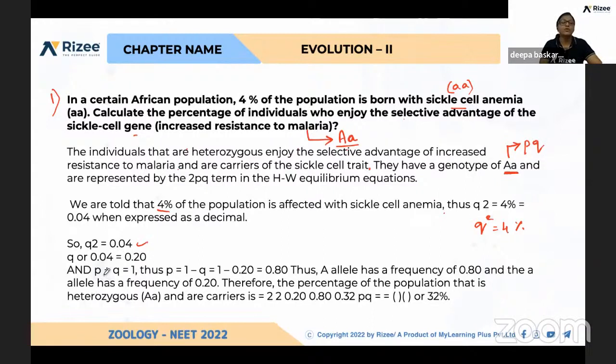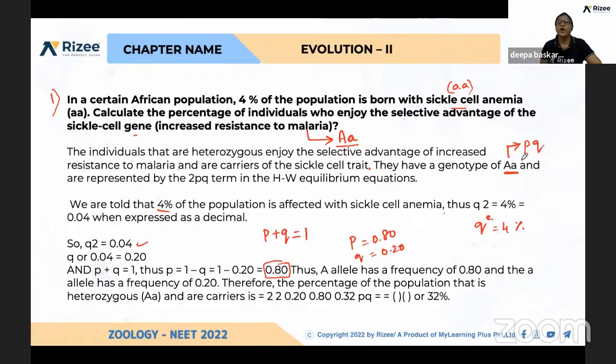Therefore Q is equal to root 0.04, which is 0.20. The Hardy-Weinberg principle states that P plus Q is equal to 1. So we identified Q, and from that we can easily identify P. P is 1 minus 0.20, so P is equal to 0.80 and Q is 0.20.